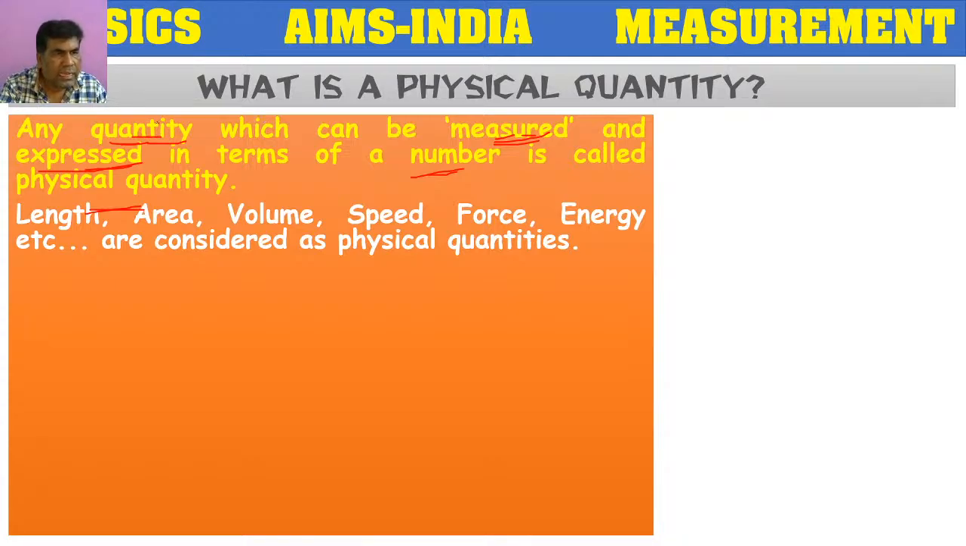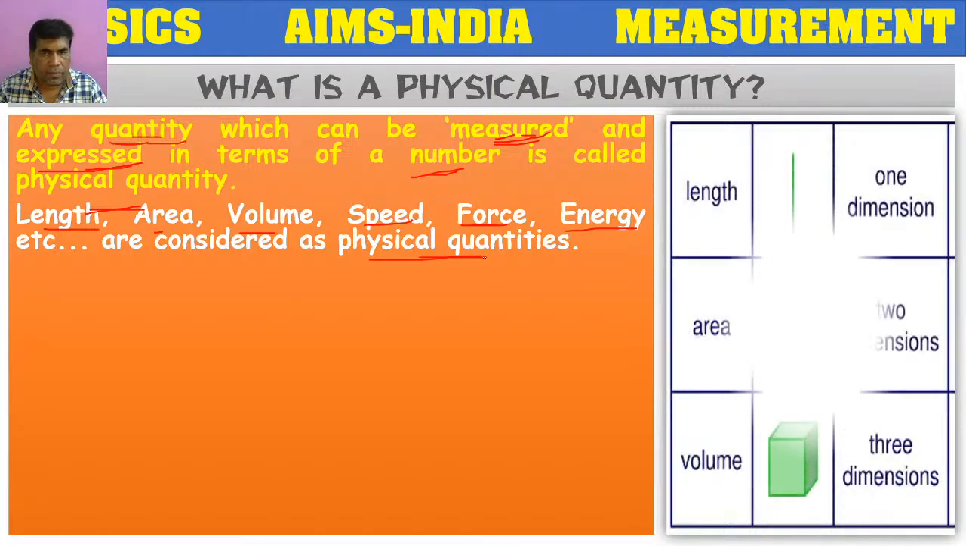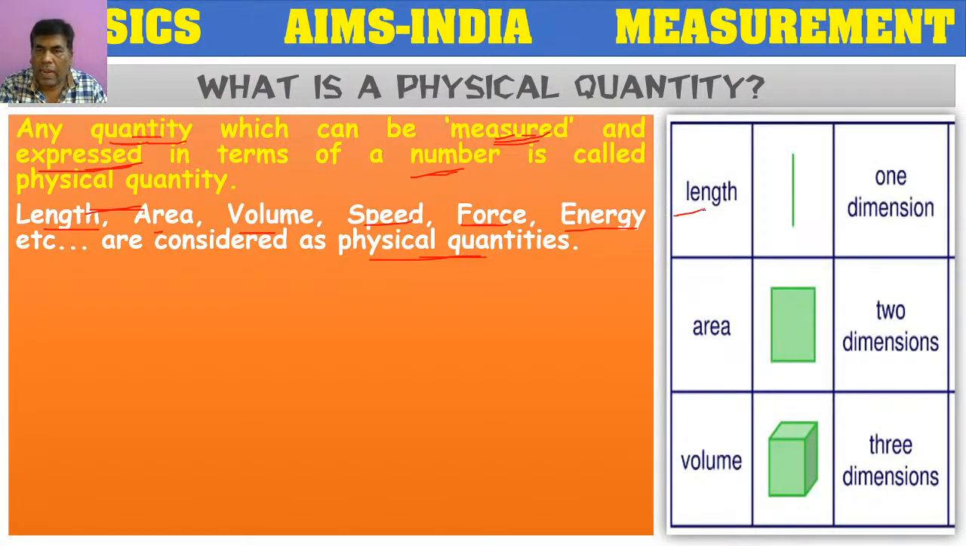Like length, area, volume, speed, force, energy. All these terms which we will learn in physics are considered physical quantities. Why? All these quantities can be measured with a proper measuring device. For doing the measurement, we have to take the help of a measurement device. If a measurement device is there, then all these quantities can be measured. That's why we call them physical quantities. So here, length, the length of a room.